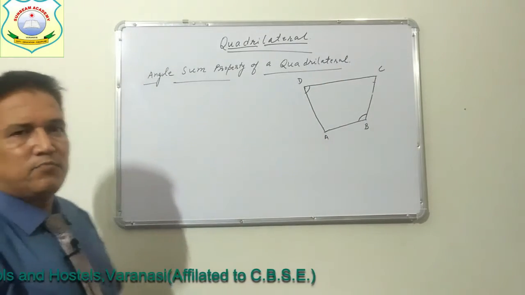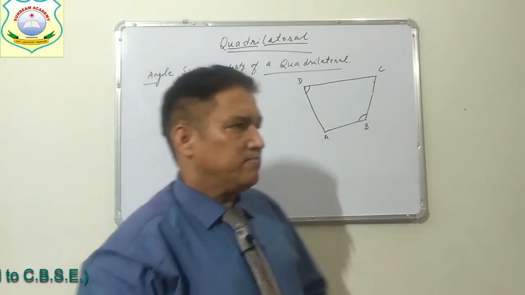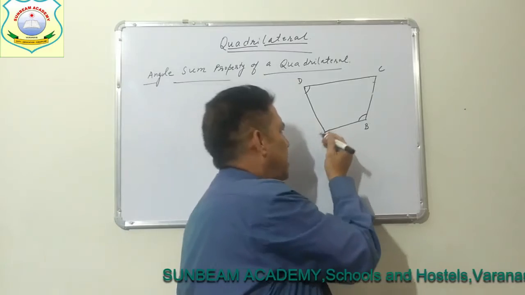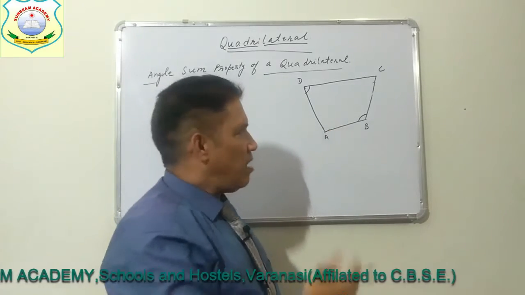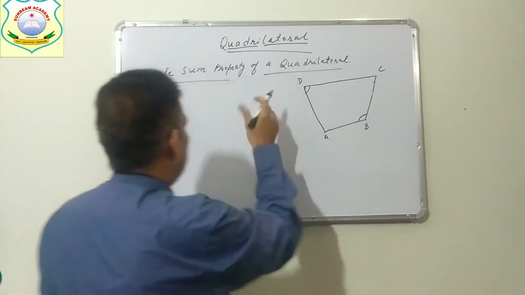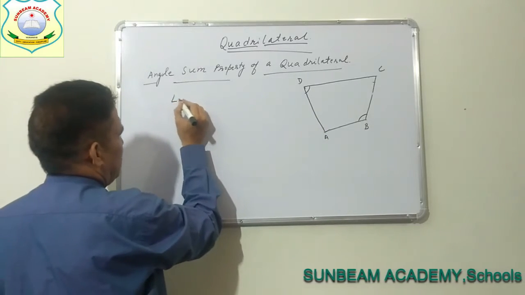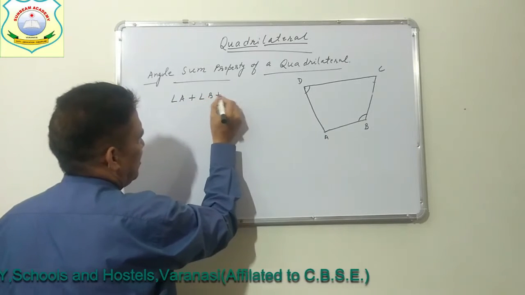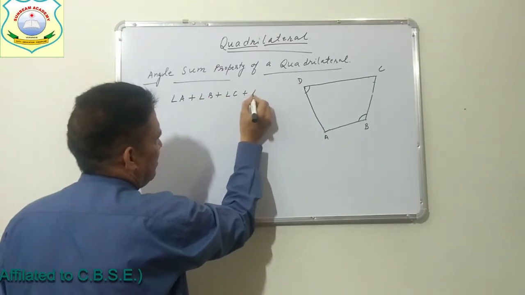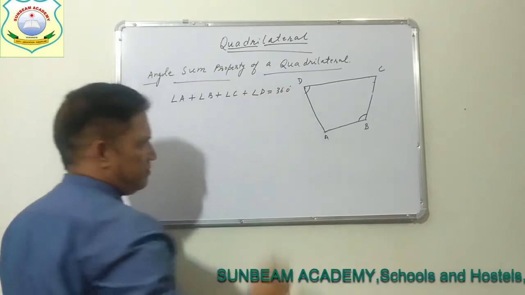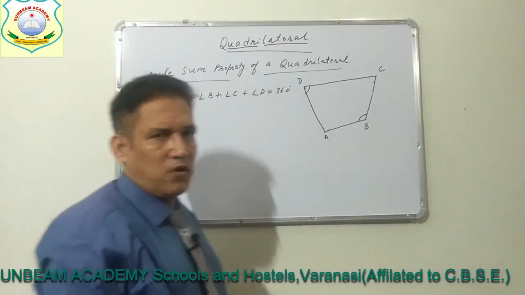What is the angle sum property? As it implies, the sum of the angles of a quadrilateral is equal to 360 degrees. So the property says that angle A plus angle B plus angle C plus angle D will be equal to 360 degrees.